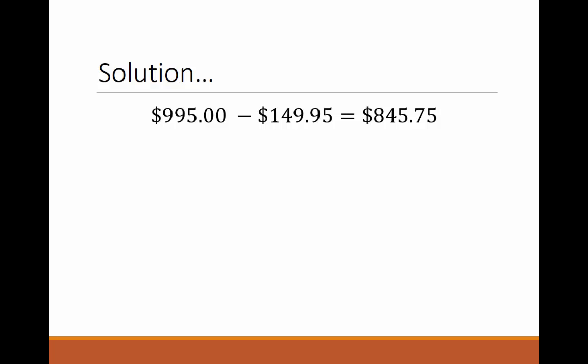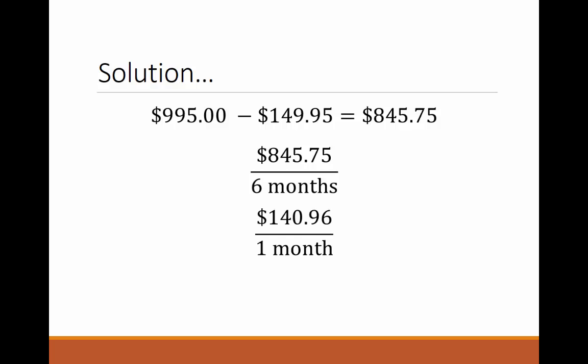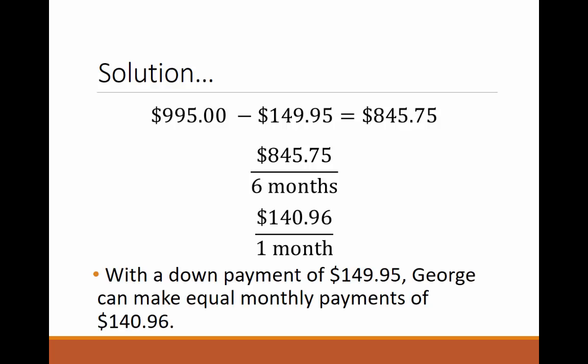Since George is not going to be paying any sort of an annual percentage rate, he has 6 months to pay off that $845.75. Notice to figure out what his monthly payment is going to be, we're doing nothing more than coming up with a unit rate, meaning how much must George pay every single month in order to pay off his remaining balance. We see that with a down payment of $149.95, George can make equal monthly payments of $140.96 in order to pay off the remaining balance of the TV.